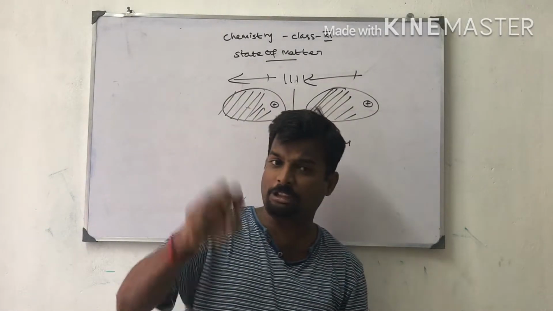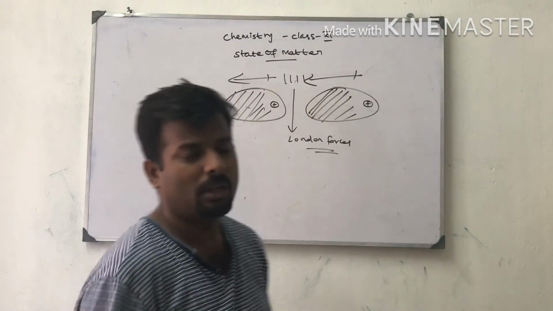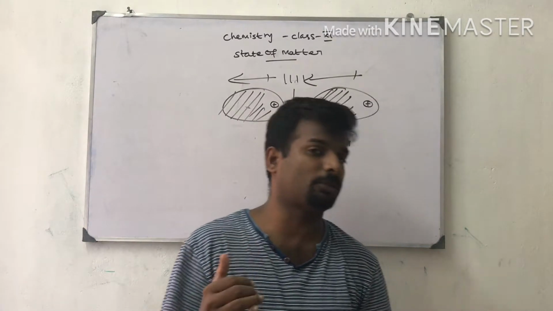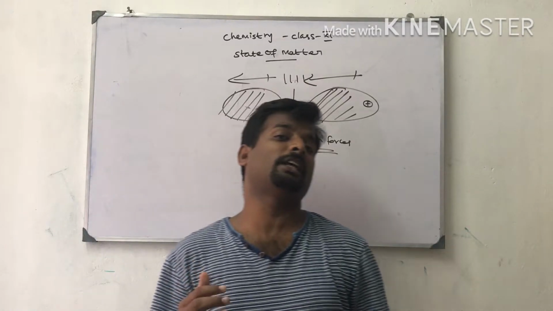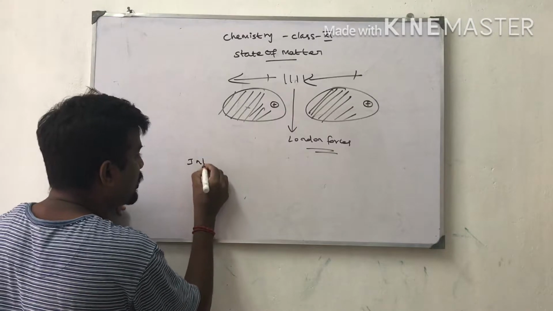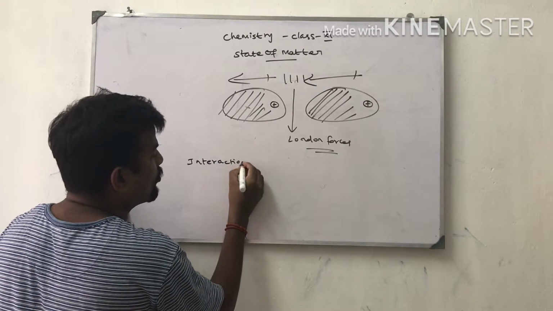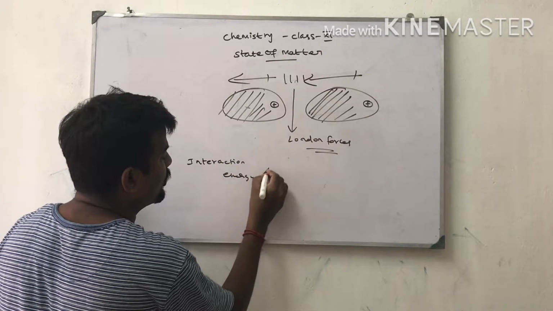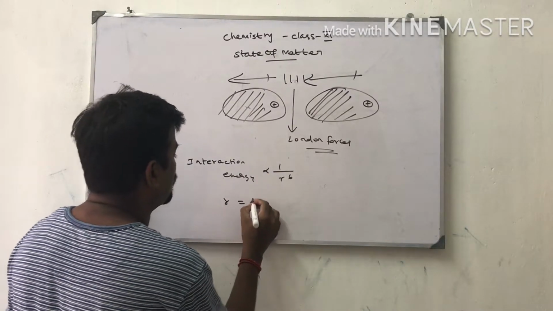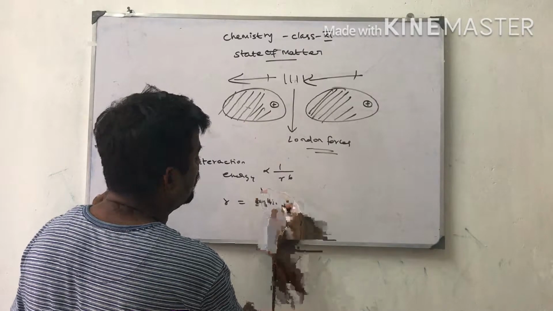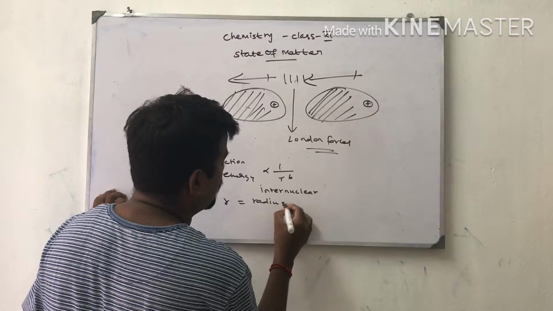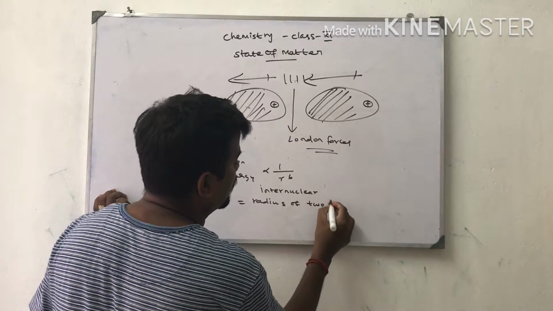The interaction energy is inversely proportional to the sixth power of the radius of the two interacting particles. That is, interaction energy is inversely proportional to 1 by r power 6, where r is the radius of the internuclear distance of the two interacting particles.